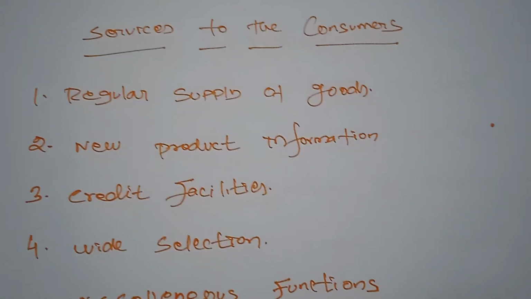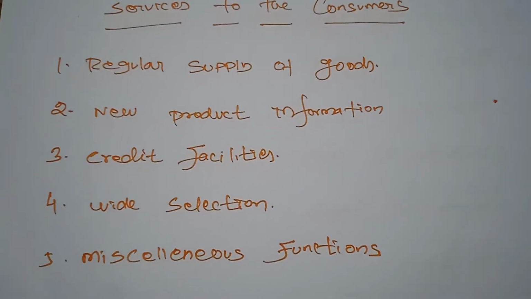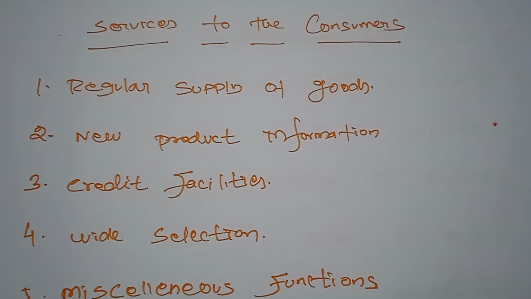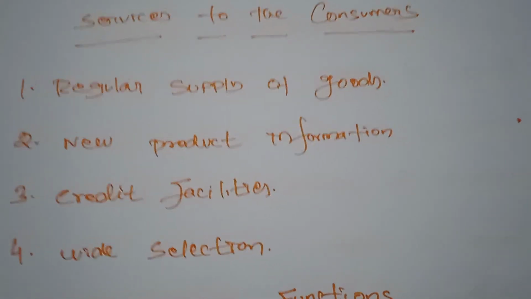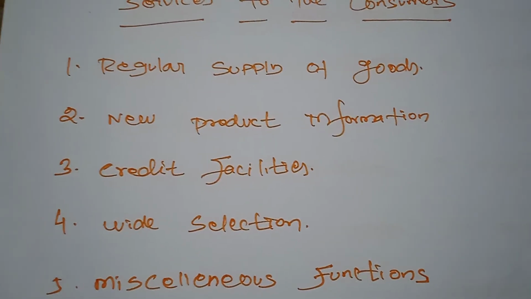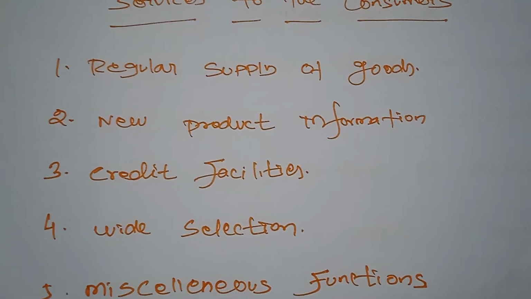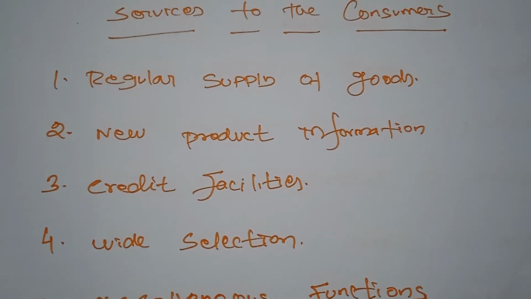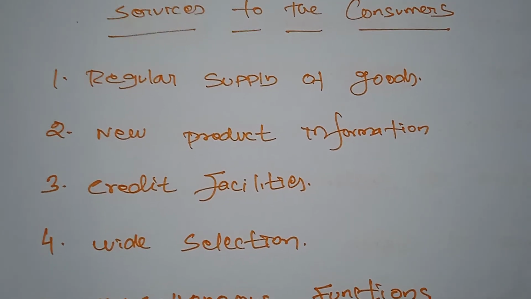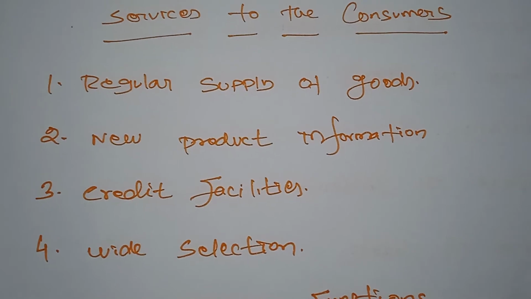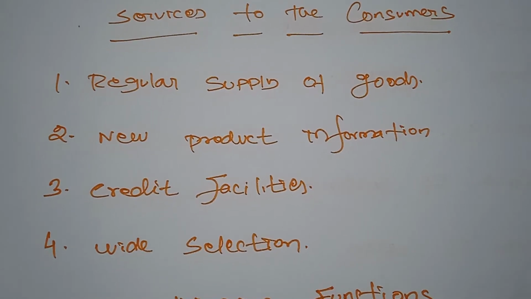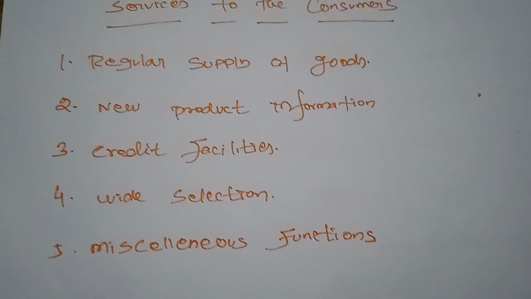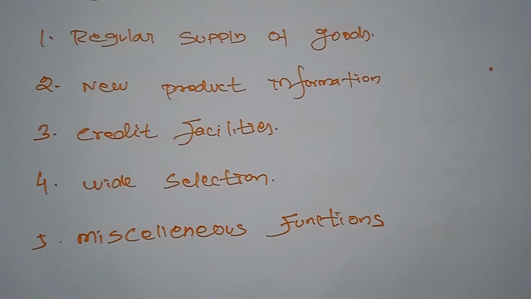Next is services to the consumers. How will the retailer be helpful to the consumers? The first one is regular supply of goods. The retailer maintains a ready stock of various products of different manufacturers for sale to consumers. This enables the buyers to buy products as and when needed. So regular supply is important for maintaining the consumers.